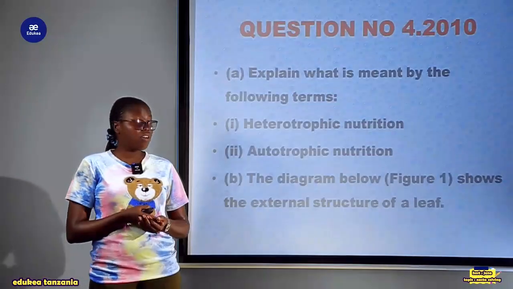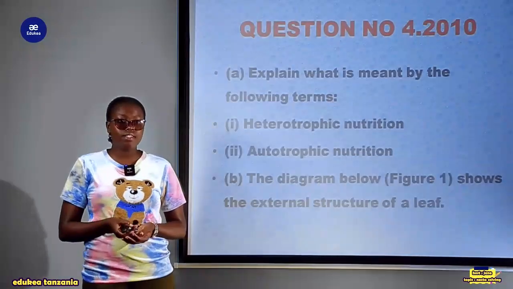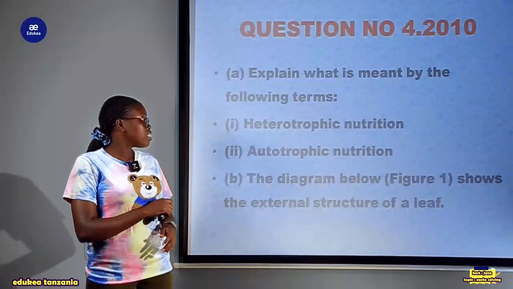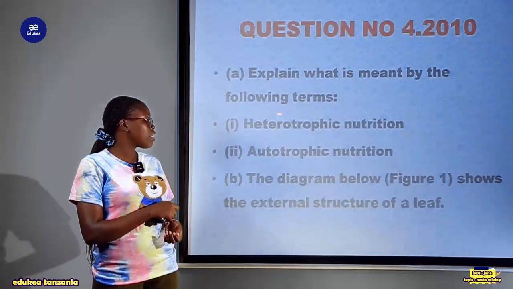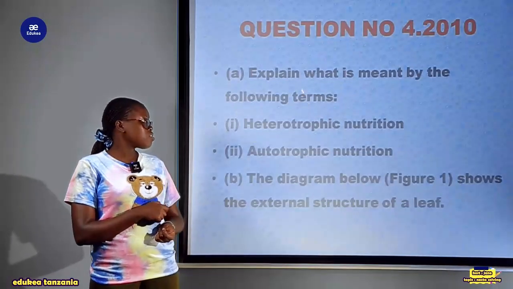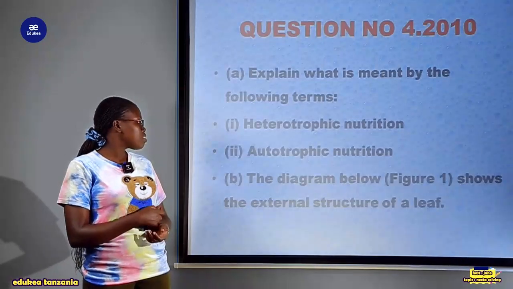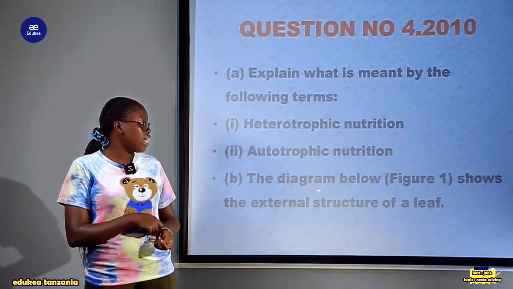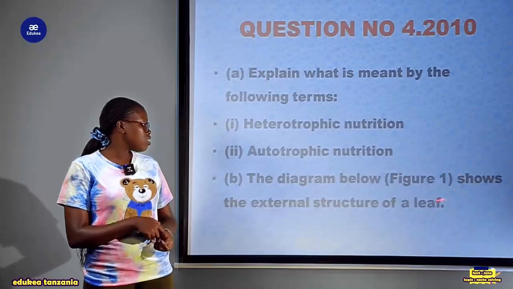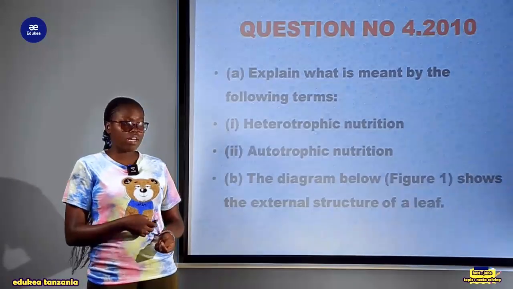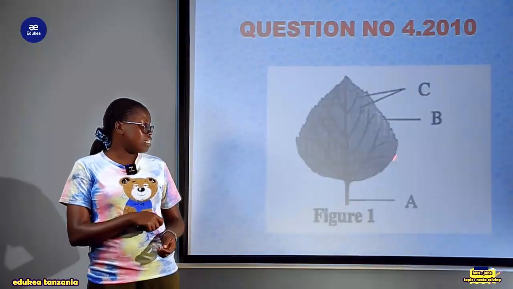The question number 4 for the year 2010 states: explain what is meant by the following terms. The first one, heterotrophic nutrition. Second one is autotrophic nutrition. And the last one, the diagram below in figure 1 shows the external structure of the leaf. And this diagram is as shown here.